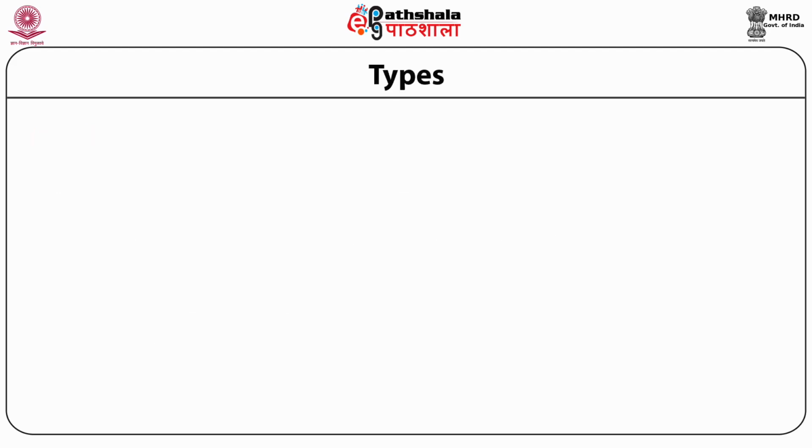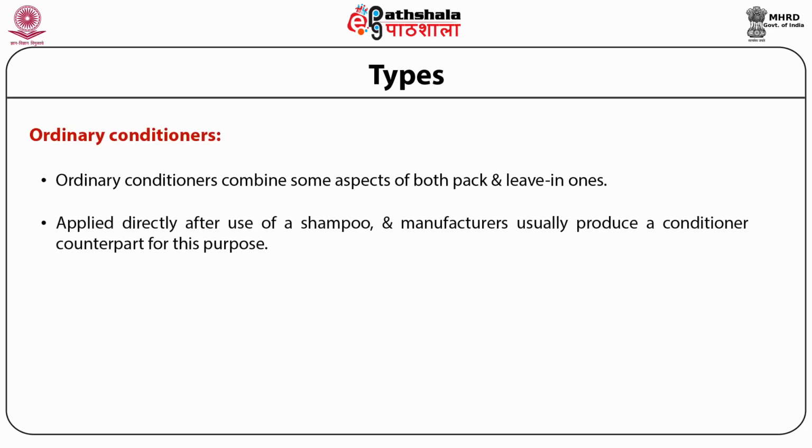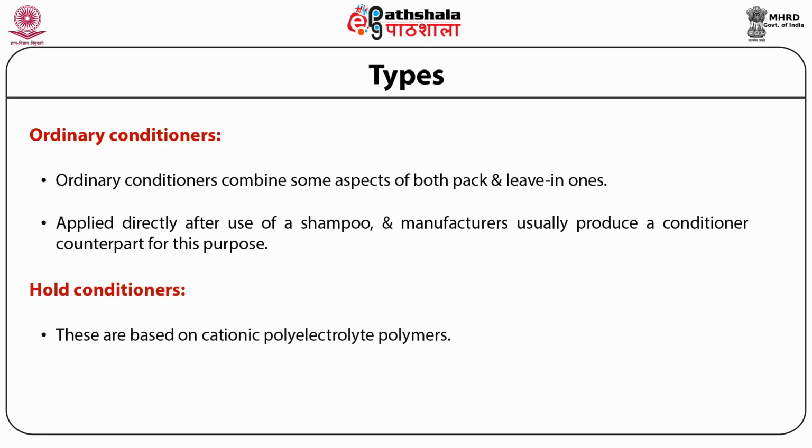The next conditioners are the ordinary conditioners. They combine some aspects of both pack and leave-in conditioners. They are generally applied directly after the use of a shampoo, and manufacturers usually produce a conditioner counterpart for this. The last are the hold conditioners. They are based on cationic polyelectrolyte polymers and help in holding the hair in a desired shape. They have both function and composition similar to diluted hair gels.